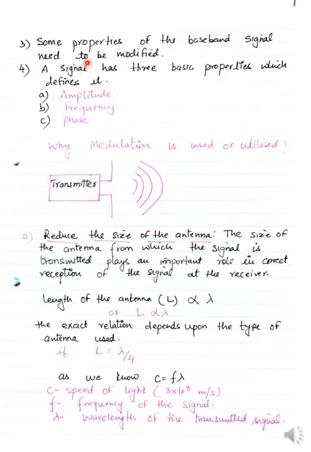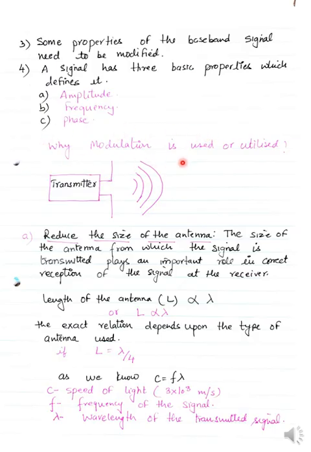Properties of a baseband signal need to be modified in order for the signal to travel from one place to another. When I'm saying signal, it's the baseband signal. So some of its properties need to be changed with the help of the carrier signal, and the carrier signal changes its properties according to the baseband signal given to it. A signal has three basic properties which define it: an amplitude, a frequency, and a phase.